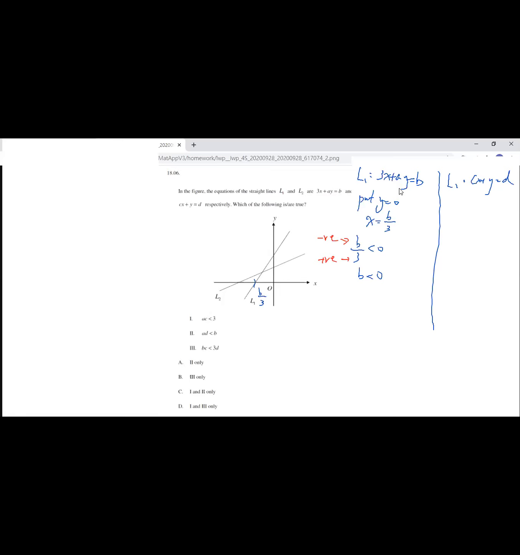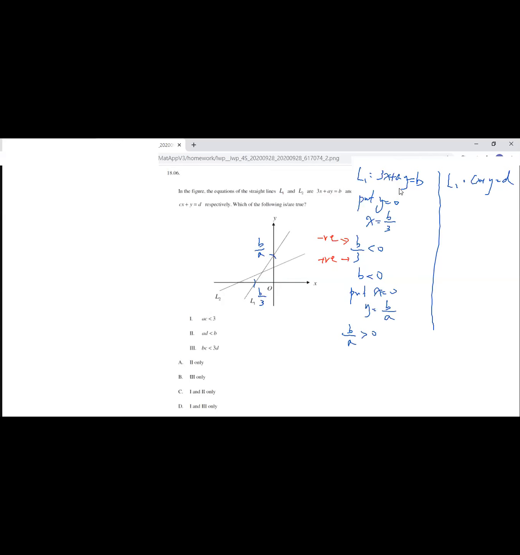Okay, and then for the y-intercept, I need to put x to be 0, and then y is equal to b over a, okay? And then this position will be b over a, and it is above the x-axis, which means that b over a should be larger than 0.